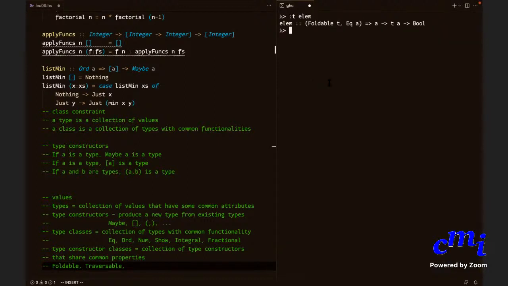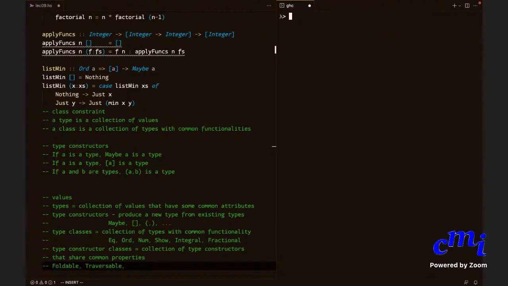The most general type that you can give is this. But if you want to give a more concrete type, you can actually say Eq A implies list A arrow list A arrow, because list formation is also Foldable. So this is my advice to you. Whenever you are doing a program and you see GHCi give you some very, very general type like this, you can try to give a default type, but the default type will not give you a polymorphic type. It will just say something random like this. You don't want that.